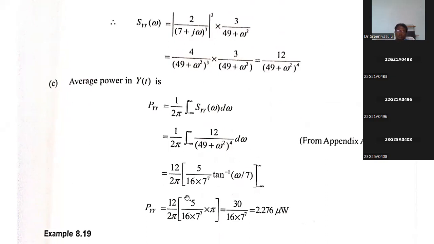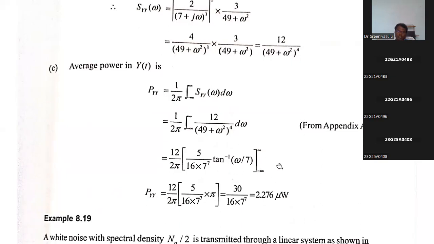So you can write 12 divided by 2 pi, again 1 by a tan inverse of omega by a, and you can substitute that data here. Because of this power 4, it is getting here.